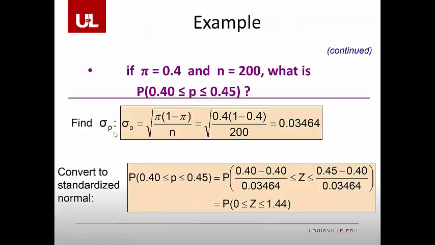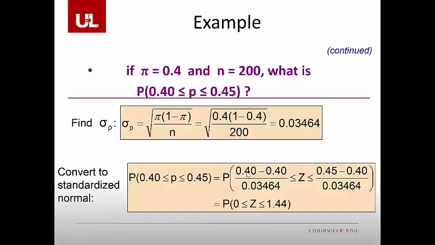So first we need to calculate the standard error. We use our pi, our claim, our population pi, which was 0.4. So that's going to be 0.4 times 0.6, or 0.24, divided by 200, and the square root of that. In this case, we get 0.03464.